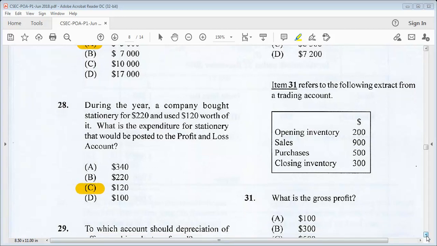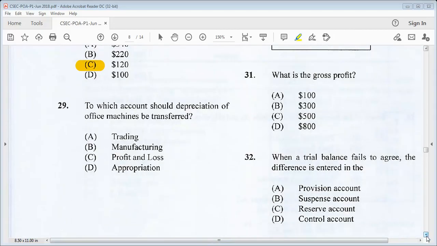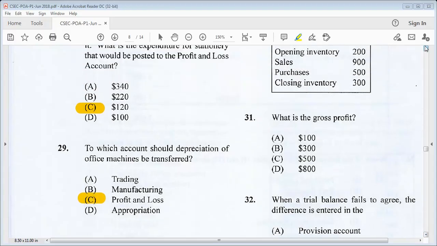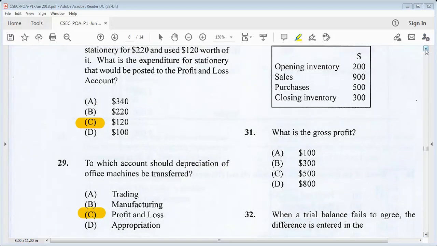29 says, to which account should depreciation of office machines be transferred to? Is it A, trading, B, manufacturing, C, profit and loss, D, appropriation? We know it is C, profit and loss. Let's look at our final question for this part 1 video. 30.